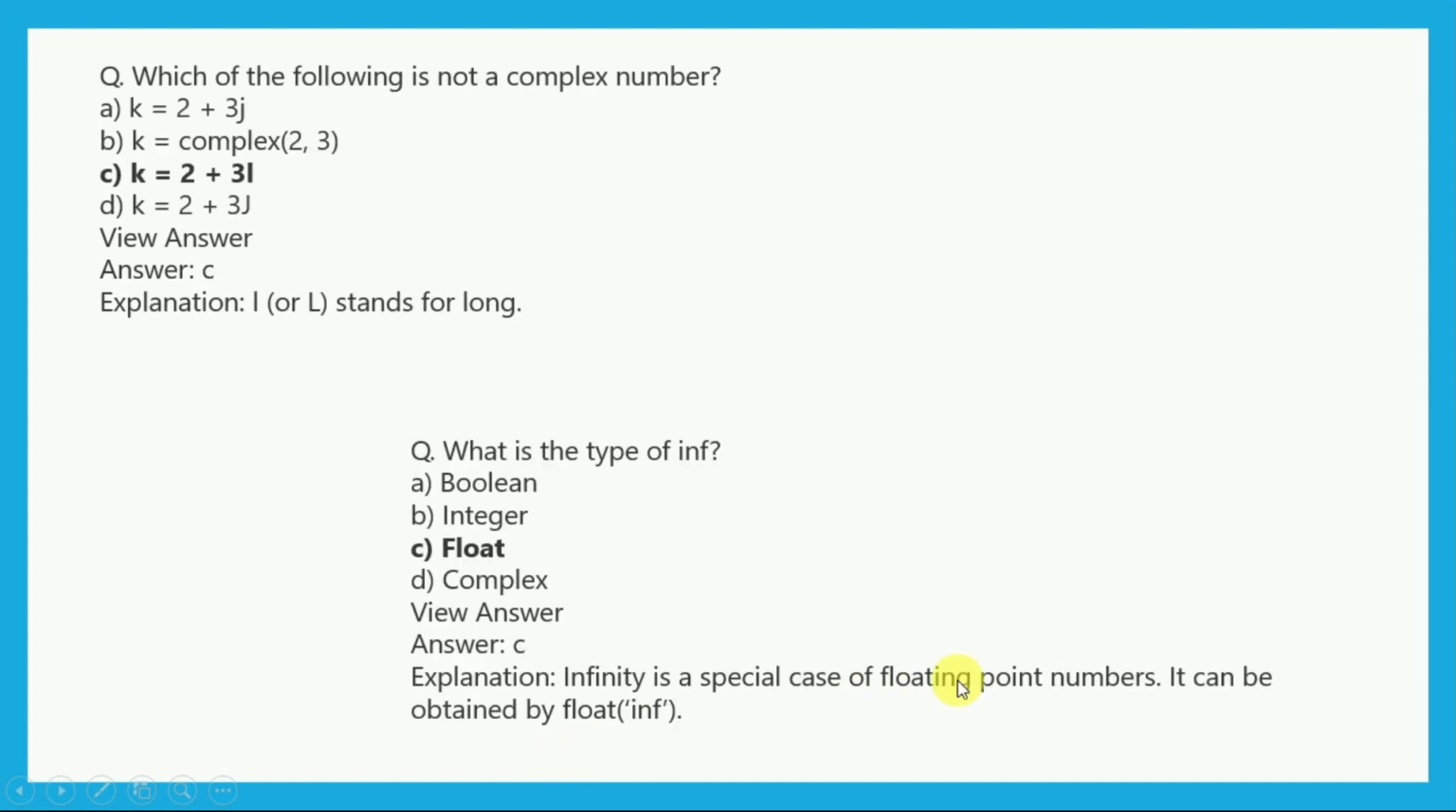So now, which of the following is not a complex number? k is equal to 2 plus 3l, that is not a complex number. Now question, what is the type of int in f, that is integer to float, float to integer conversion? So boolean, integer, float, and complex. So the answer is float, that is in f. Infinity is a special case of floating point number. Infinity is a special case that we have. It can be obtained by float in f, that is infinity.